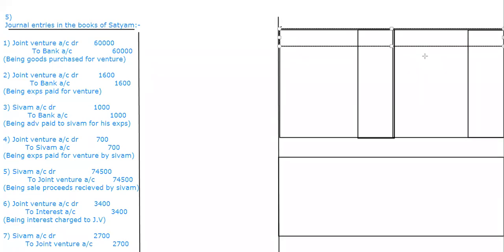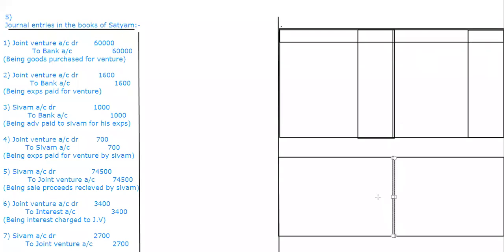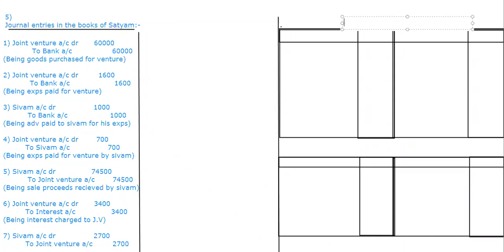So here, as it is in the books of Satyam, we are going only with two accounts. One is the joint venture account and one more is the co-venturer's account. These two entries we are going to go for. So here I'm going to write joint venture account in the books of Satyam.